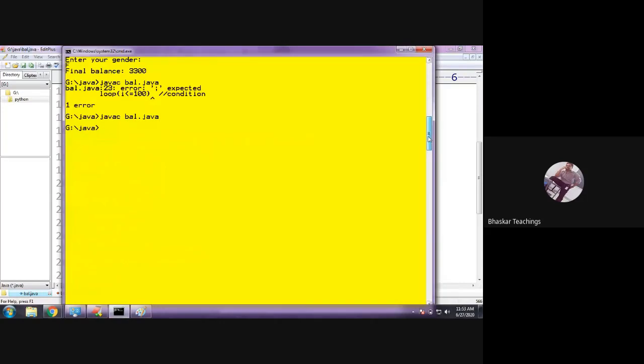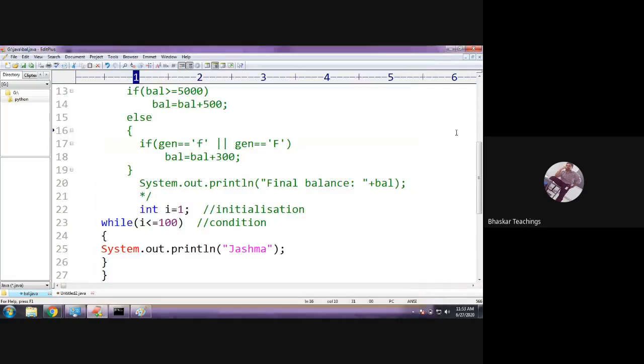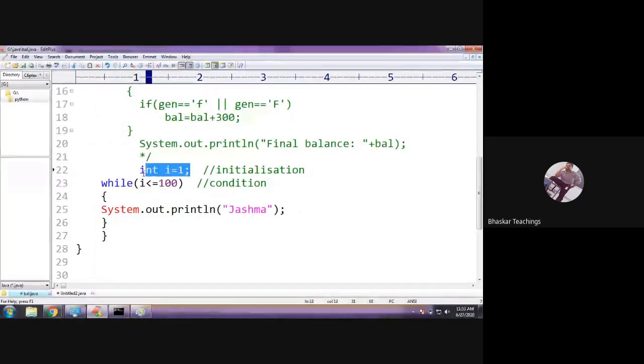Okay, so now let us see. Control C. So this is what is going to happen. Of course, you have given the initialization and the condition, but forgot to change the value.